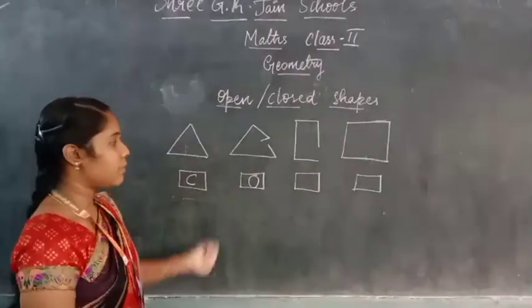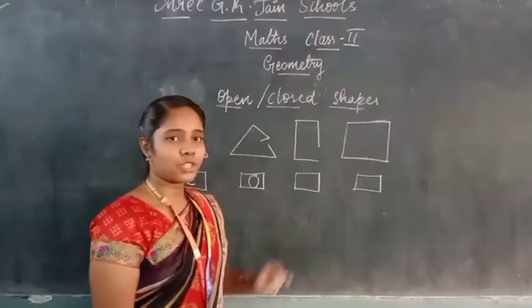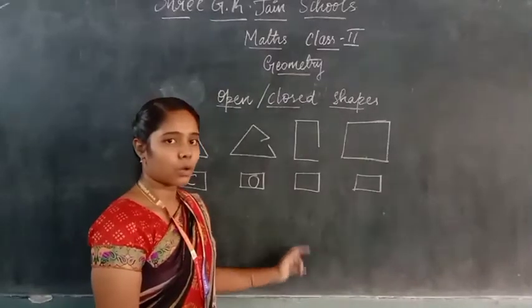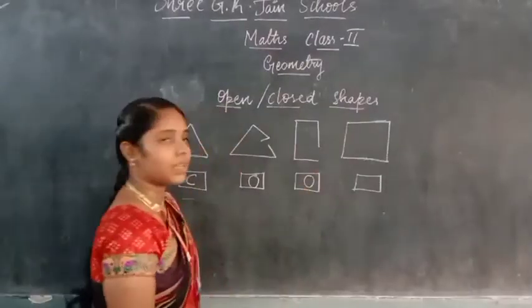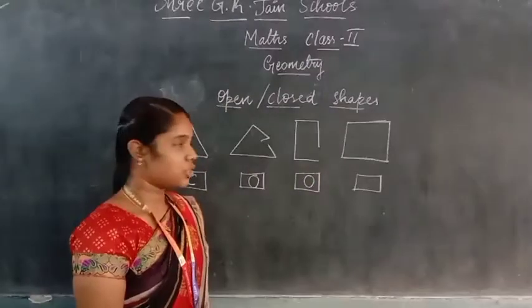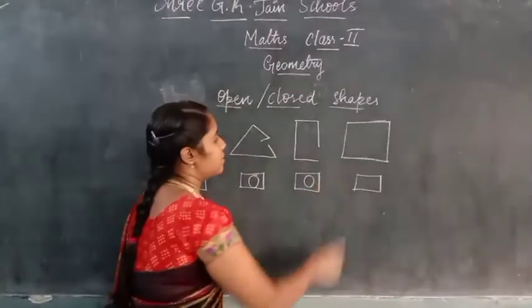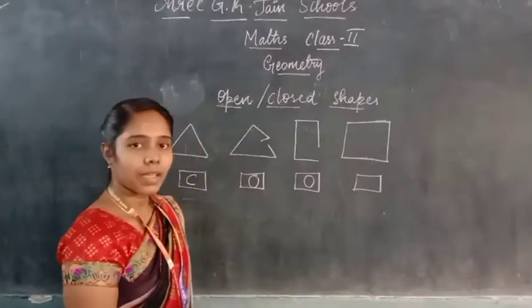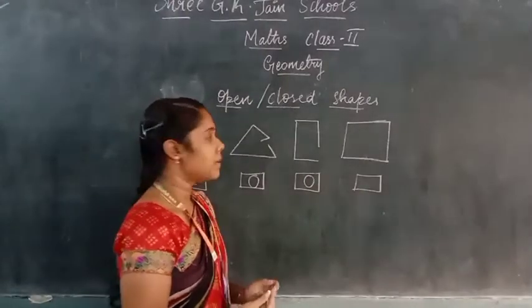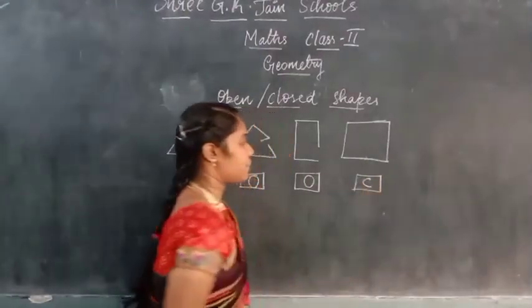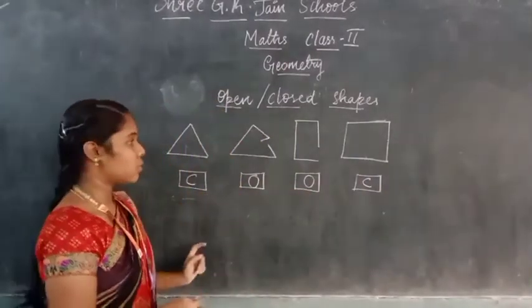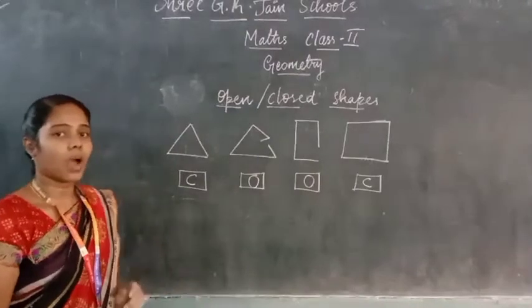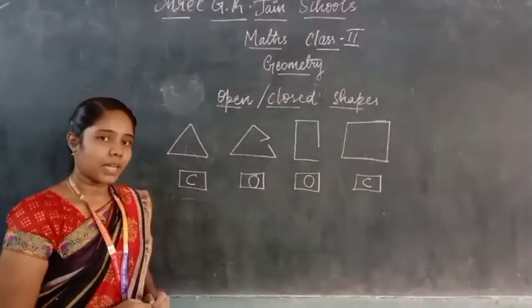Now shall we move on to the next one? See this shape, whether it is an open shape or a closed shape? Yeah, it is an open shape, right? Then the last one, is it an open shape or a closed shape? Yeah, it is a closed shape, right? Because all the lines are connected to each other, right? So now you know how to identify an open shape and a closed shape, right children?